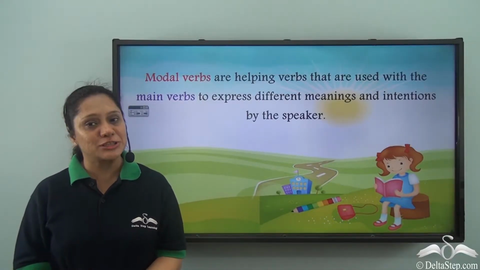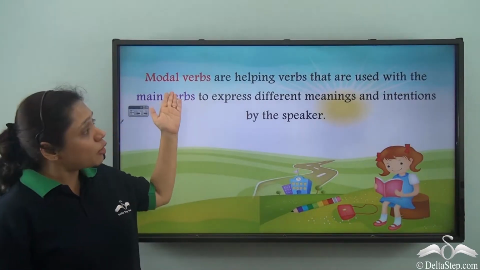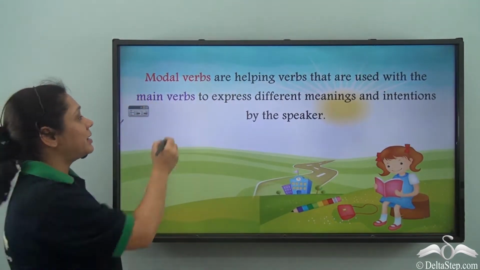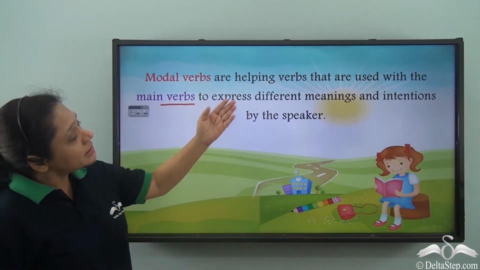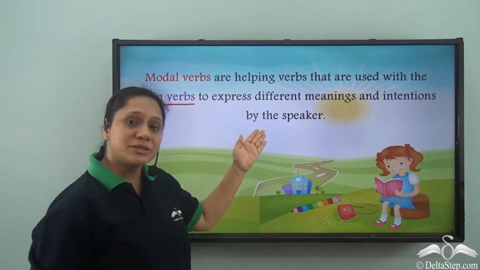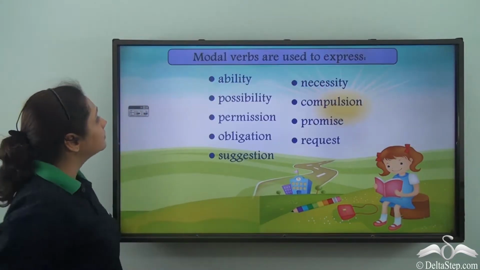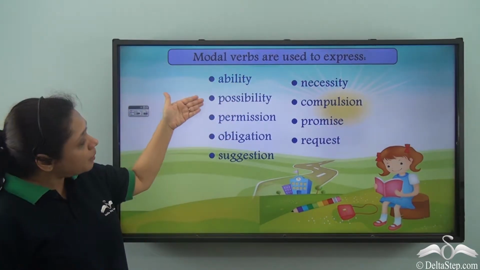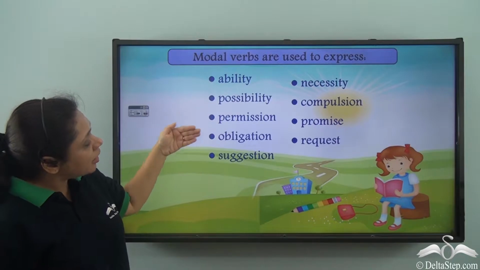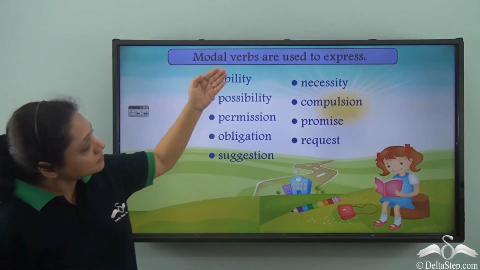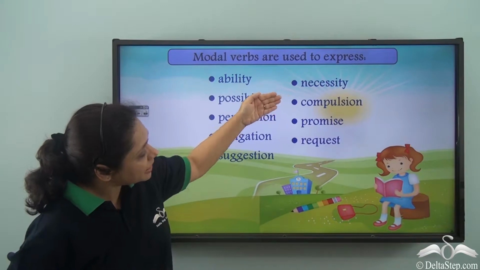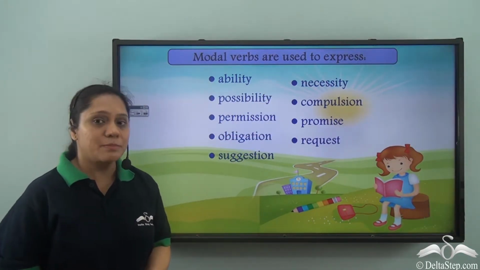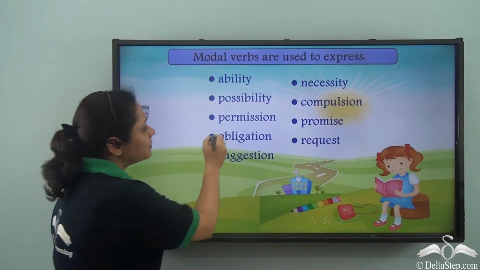We have already learnt about modal verbs, and we know that modal verbs are helping verbs that are used with the main verbs to express different meanings and intentions by the speaker. So, modal verbs are used to express ability, possibility, permission, obligation, suggestion, necessity, compulsion, promise or request. Today, we will be looking at modal verbs which express permission.